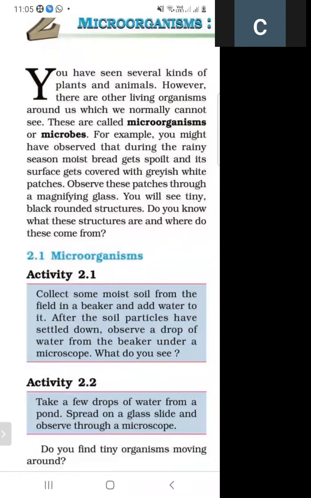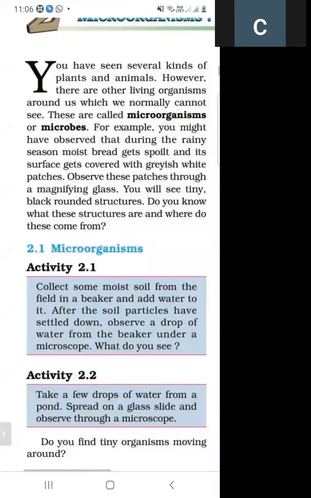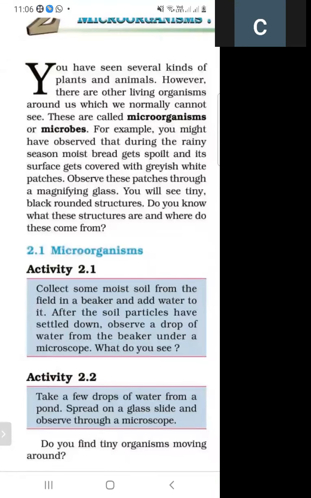There are two activities, activity 2.1 and activity 2.2. Firstly, we have to know what microorganisms are: those which we cannot see are called microorganisms, and the other name of microorganism is microbes. When we observe the moist bread with a magnifying glass, what do you mean by magnifying glass? It makes things bigger, it magnifies things. The glass which magnifies things is called a magnifying glass.